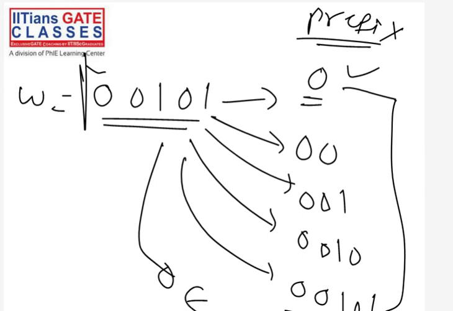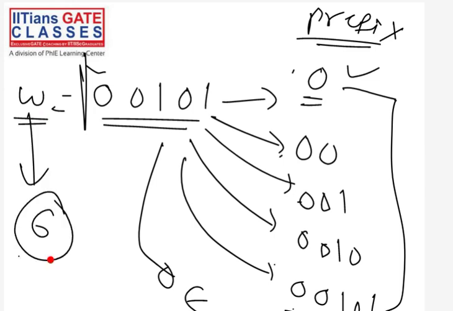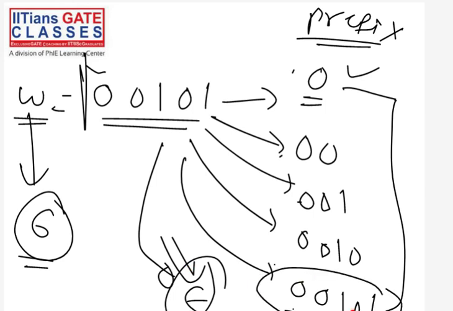So you can see these are the total prefixes: 1, 2, 3, 4, 5, 6. So for this string w we have 6 prefixes. Remember, epsilon is a prefix of every string, and for any string w, w itself is a prefix of itself. So this is how you can find a prefix. Any doubt in finding prefix? Anyone has any doubt how to find a prefix?